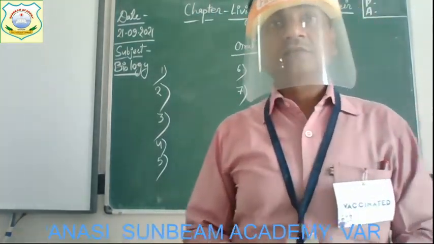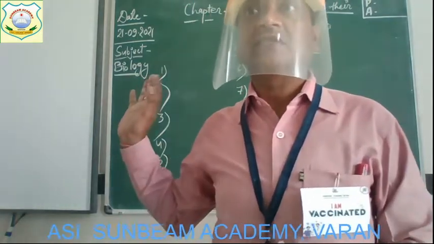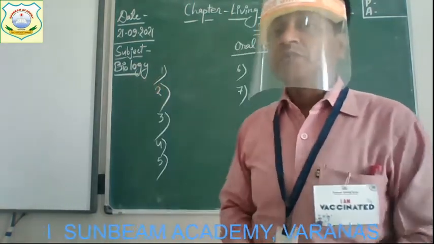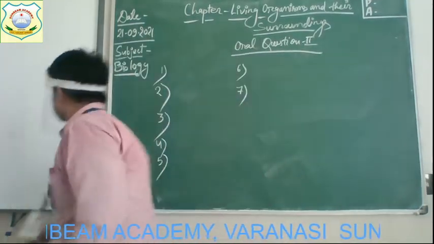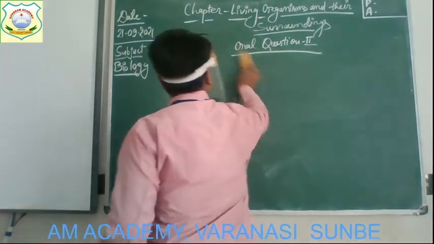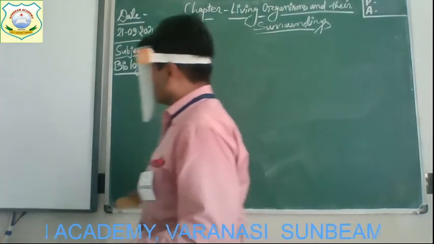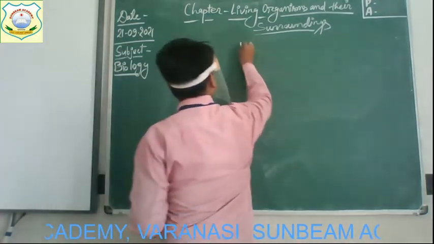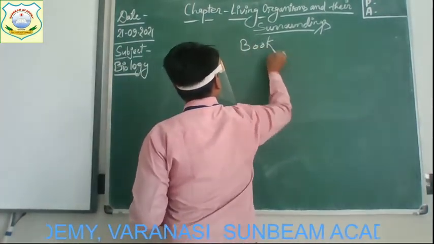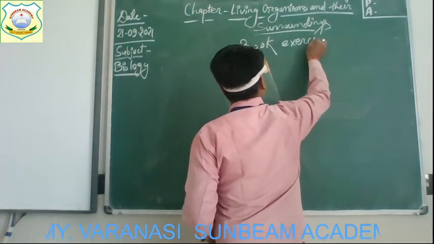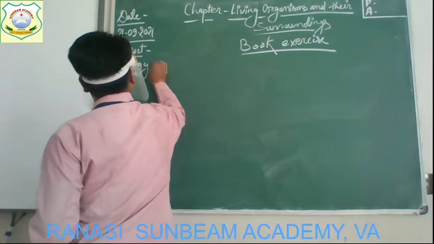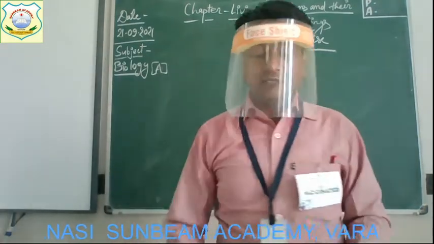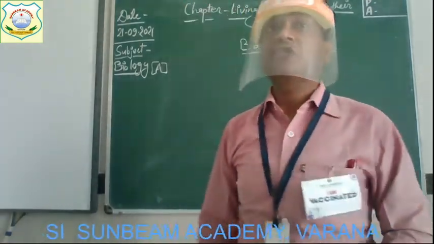Alright, children? And I hope that you understood all the answers. Is it? Now, let's start the book exercise. And the book exercise A is which kind of question?